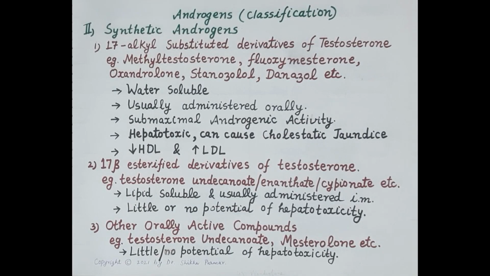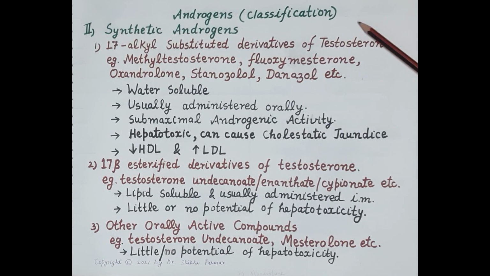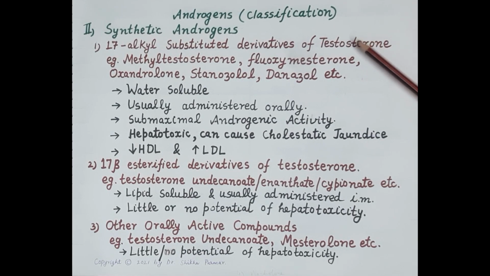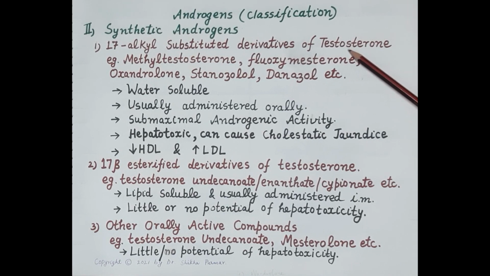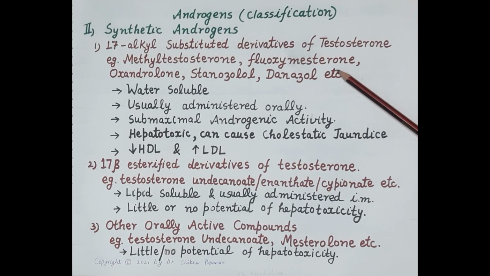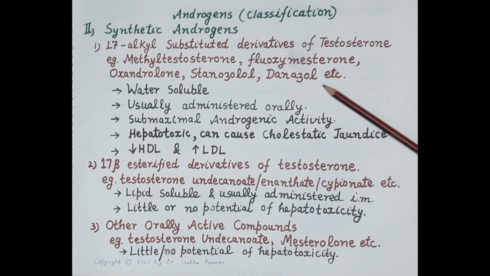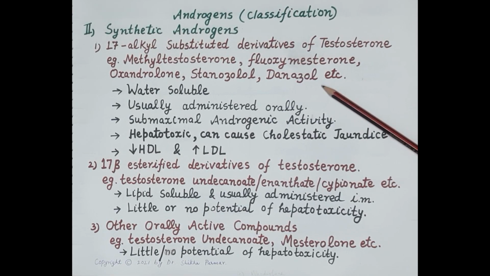Now, after classifying natural androgens, let's classify synthetic androgens. Now, testosterone derivatives have been developed to enhance intrinsic androgenic potency, prolong the duration of action, and improve oral bioavailability of testosterone. Now, first type of synthetic androgens are alkylated androgens, and these are 17 alkyl substituted derivatives of testosterone. For example, methyl testosterone, fluoxymesterone, oxandrolone, stanozolol, then danazol.